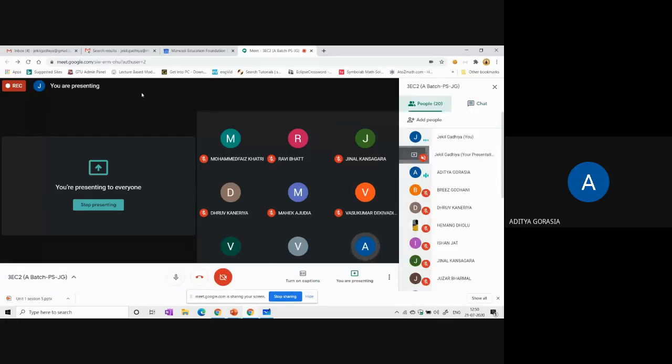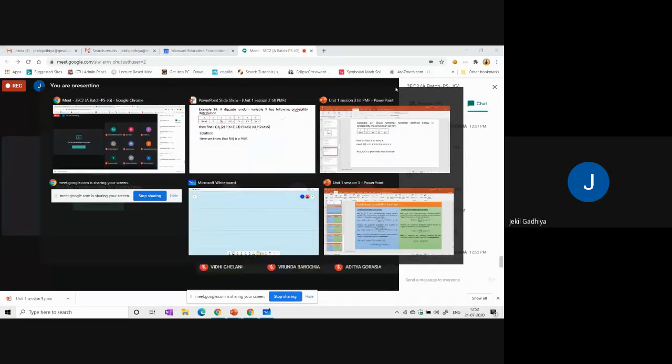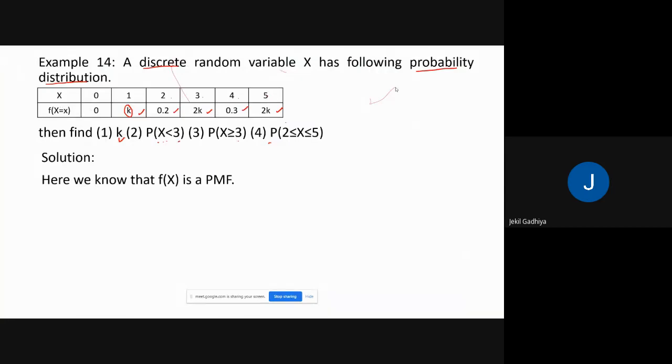Sir, summation of all the f of x equals to 1. Yes, summation of all the probability. Yes, it's 0.1. Here you can see the solution. Summation of f of x equal to 1.